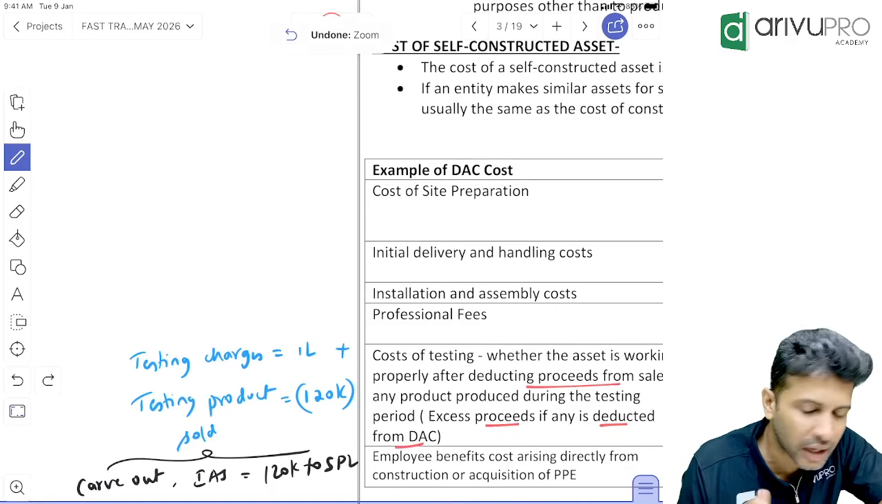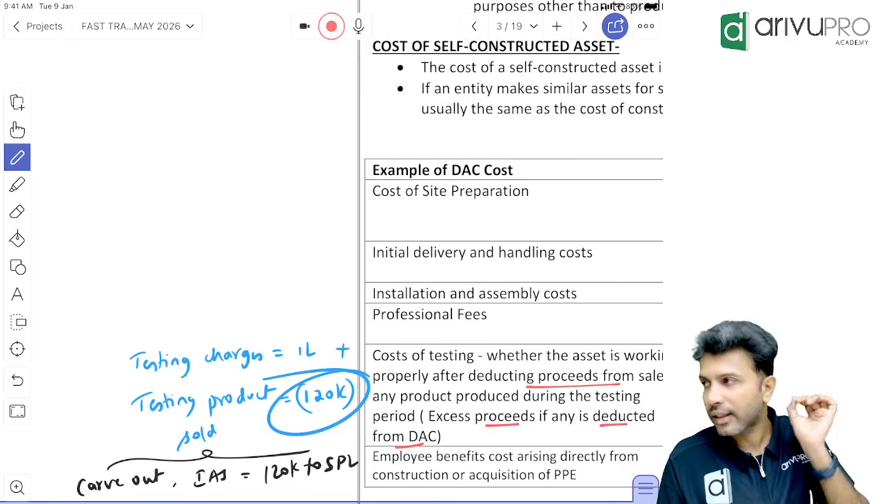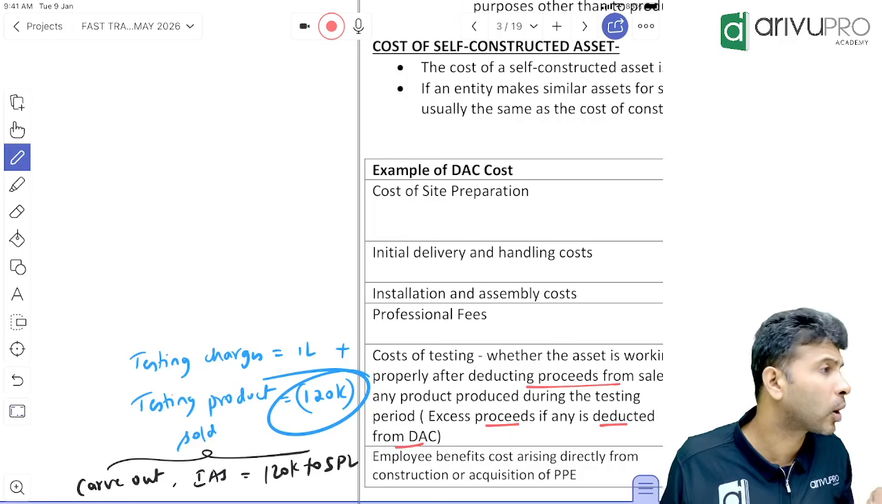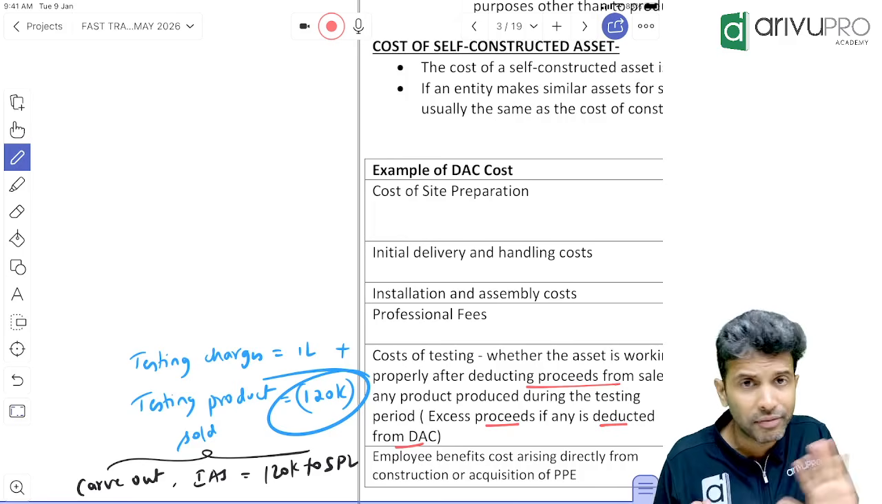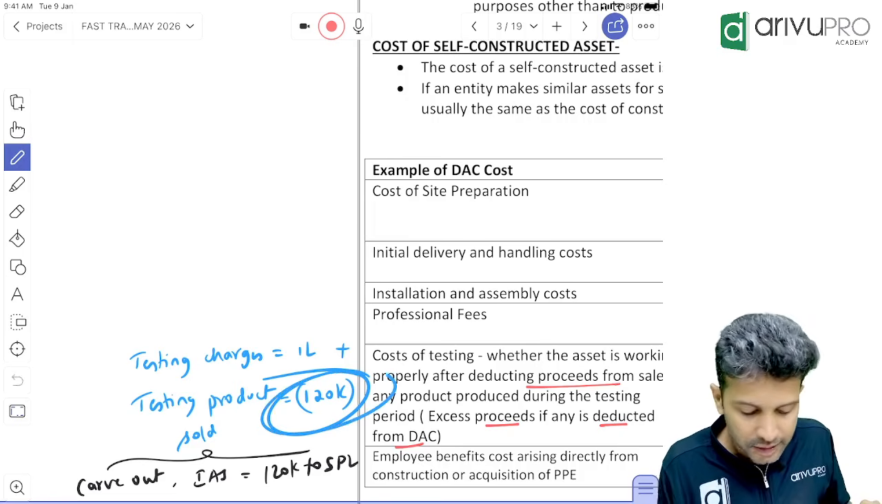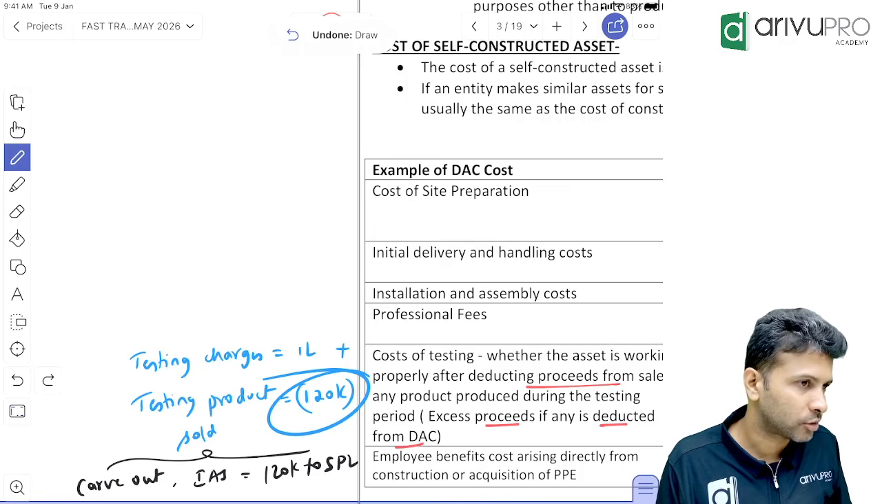Assumption. It could be any number. That product, whatever product you got from testing charges, that tested product you can sell, even though it is not functioning as management wants, there is still a market for it, and we can sell it for 1,20,000. Okay.